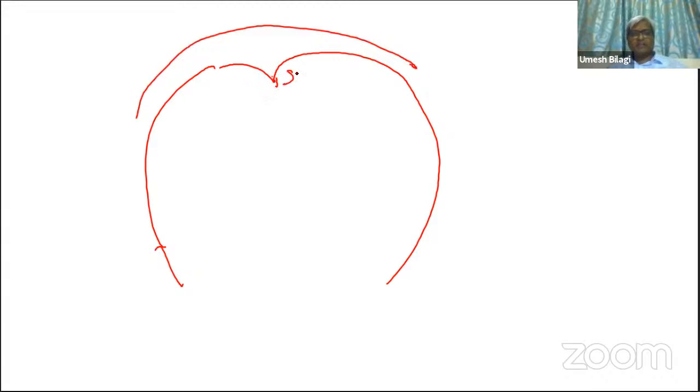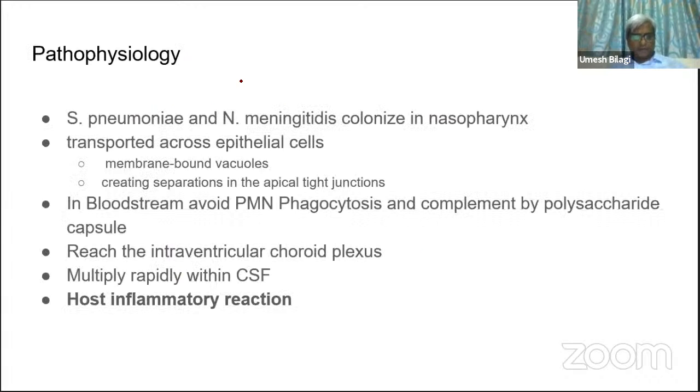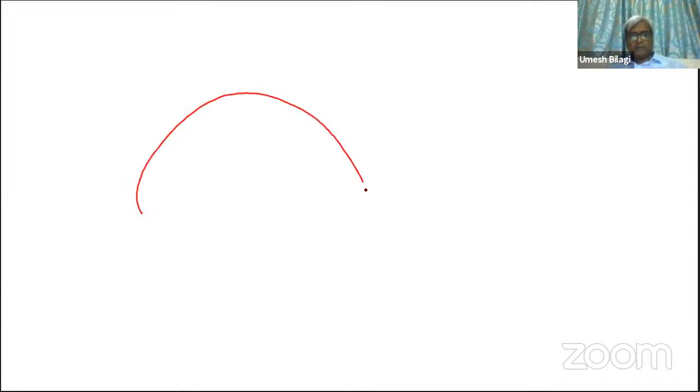This is the subarachnoid space, which has a connection to the sagittal sinus.